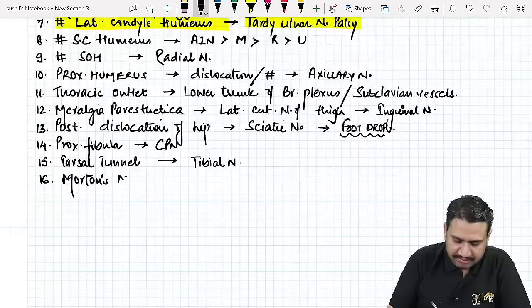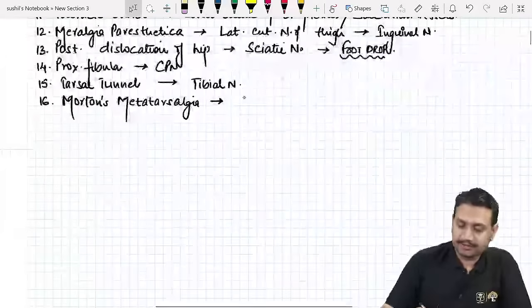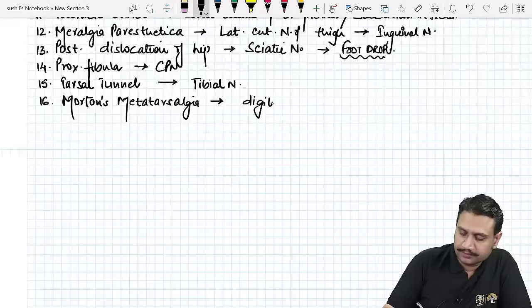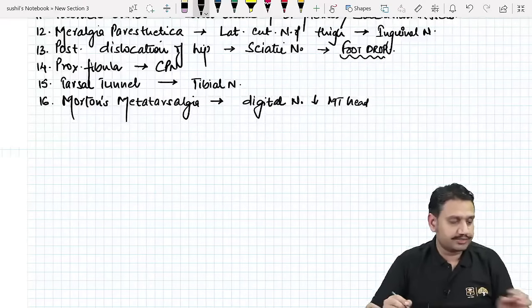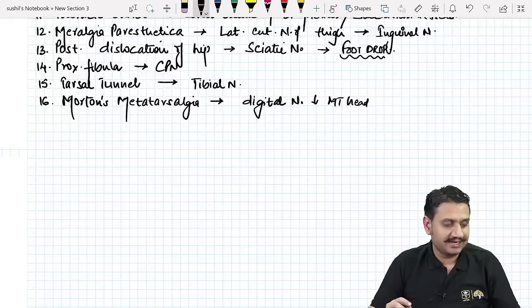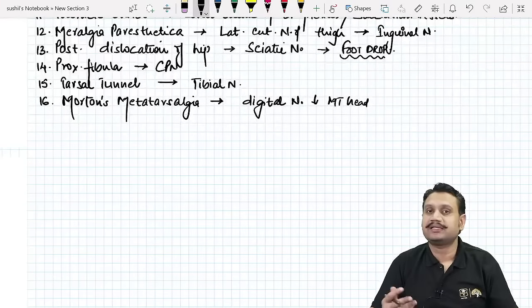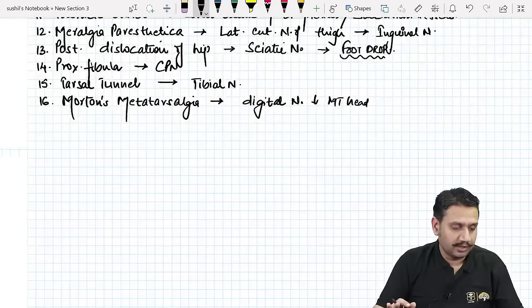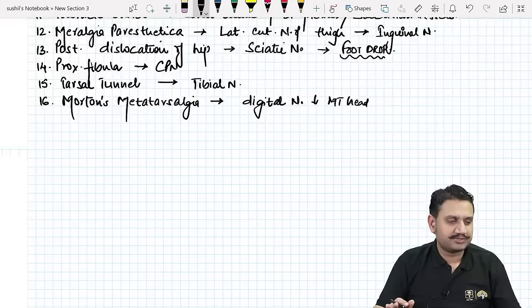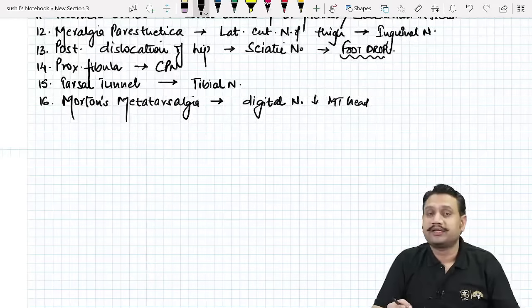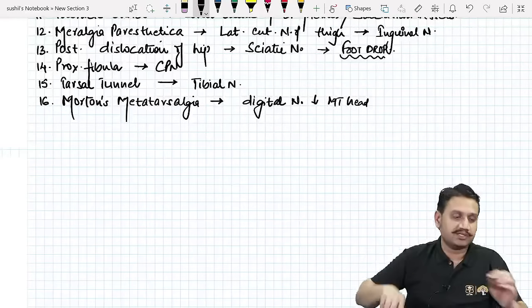Now what exactly is that? Morton's metatarsalgia is a compression of the digital nerve under the metatarsal heads basically. This is a situation which is seen in diabetic people usually. When the patient gets up in the morning and puts his foot down on the ground, what happens? There is a sharp tingling, shooting sensation in the undersurface of the sole, in the toes area.